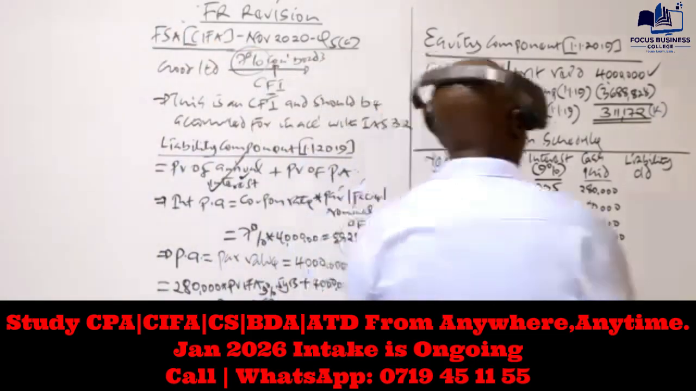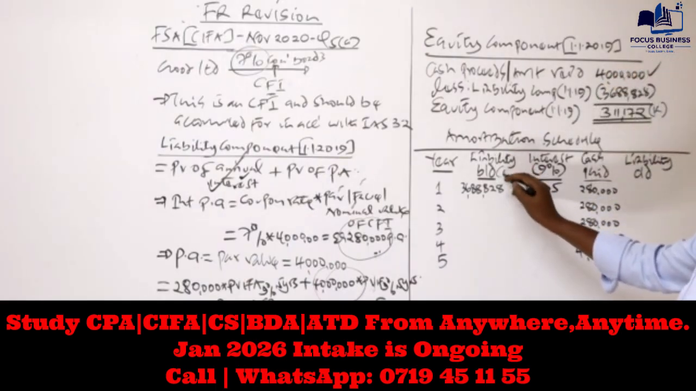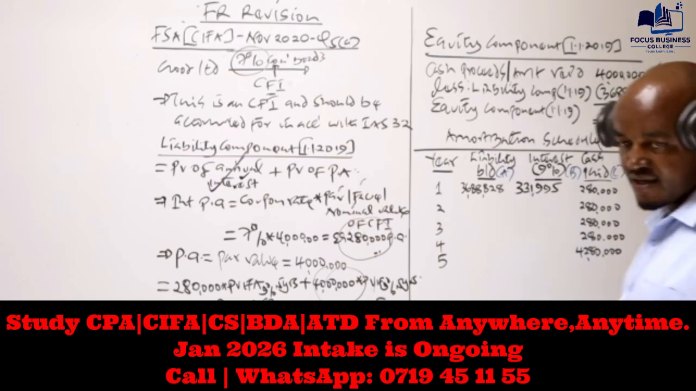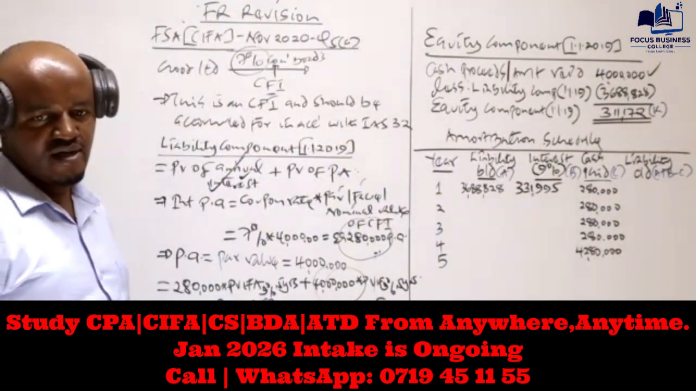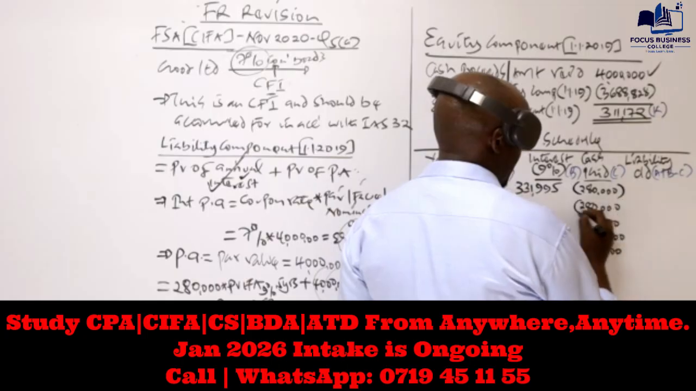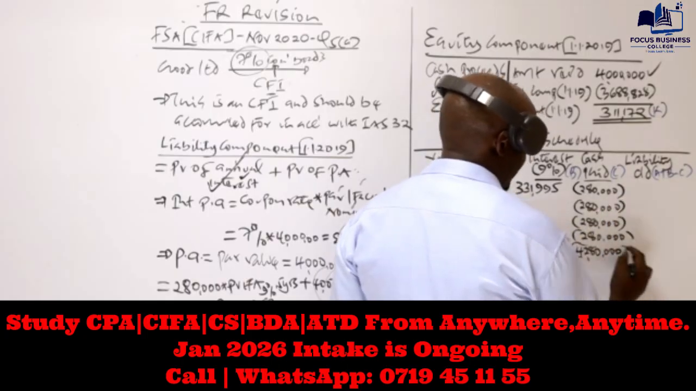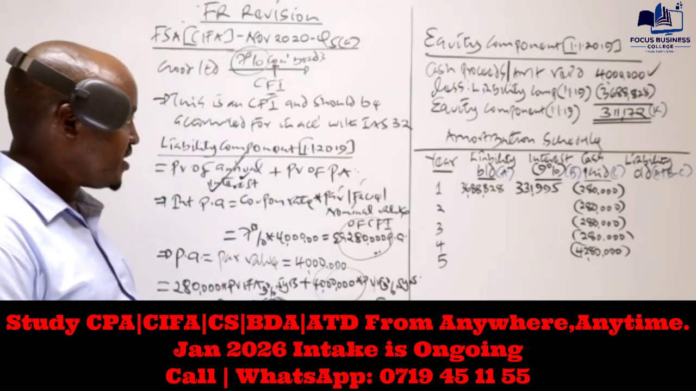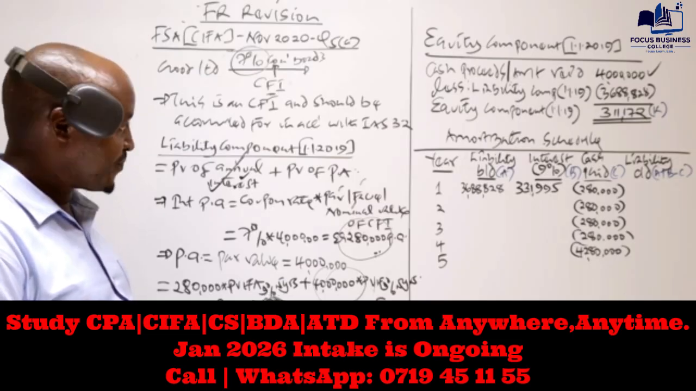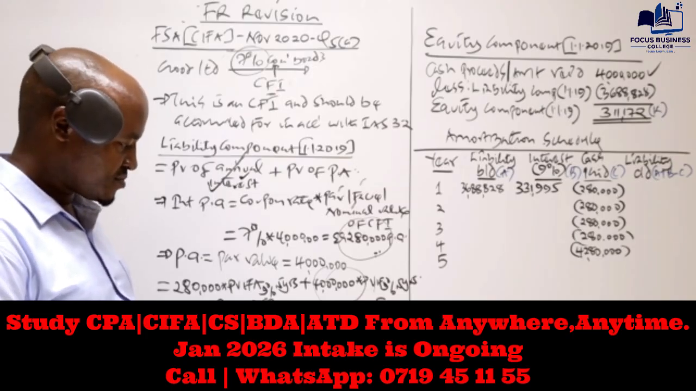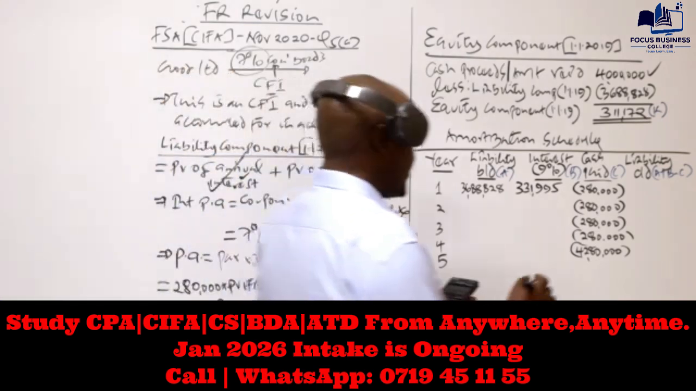So how do we compute the liability at the end of that year? Just similar to what we have done in that question for leases. We take the opening liability plus the interest minus the cash paid, so A plus B minus C. The cash paid is deducted because it reduces the value of the liability. So we have 3,688,828 plus interest 331,995 minus 280,000.